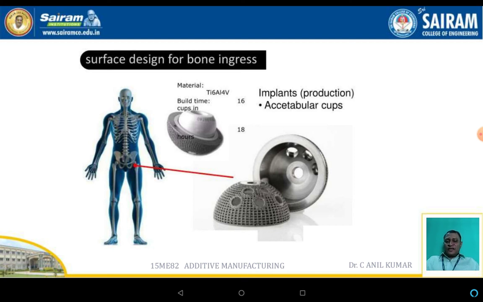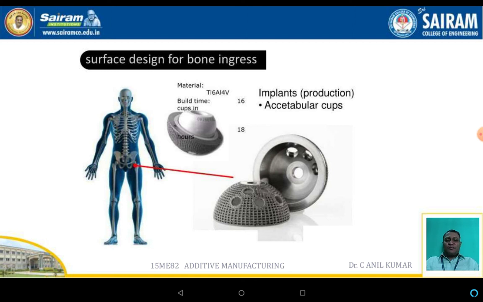In this slide, the example is a hip joint, which is a ball and cup mechanism. This ball and cup mechanism is not common for all human beings. It can be fabricated very easily using additive manufacturing.